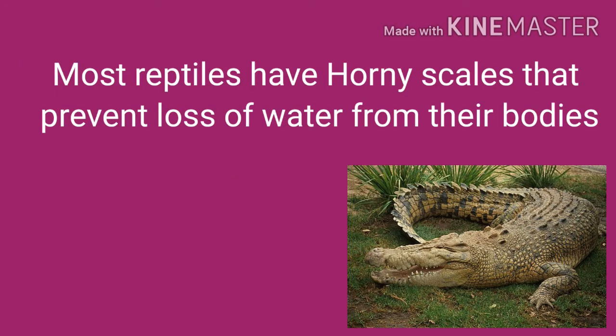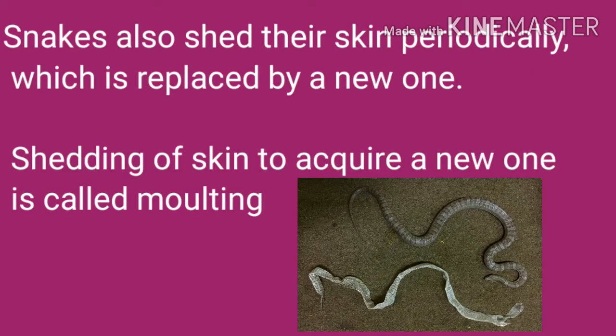Most reptiles have horny scales, that is hard, that prevent loss of water from their bodies. Snakes also shed their skin periodically, which is replaced by a new one. You can see in the picture the shed skin of the snake. So, shedding of skin to acquire a new one is called molting.